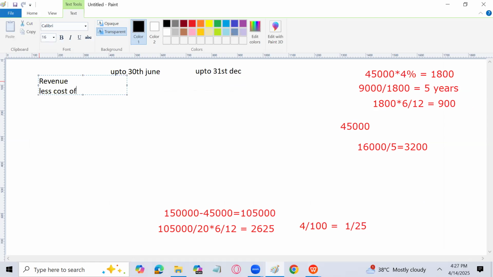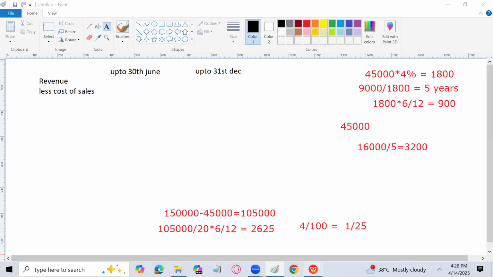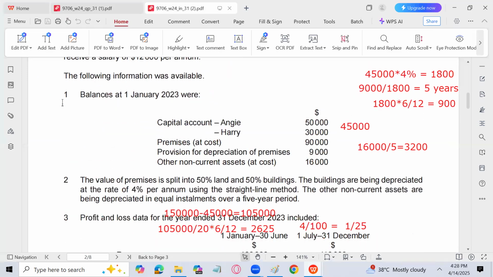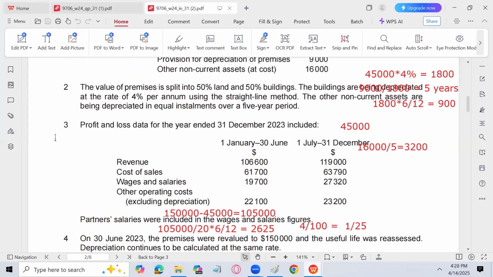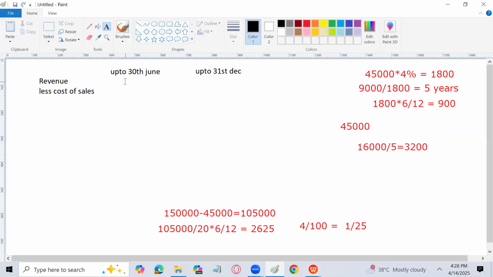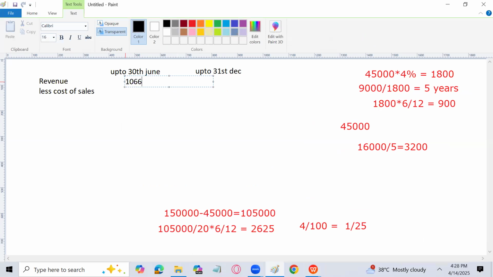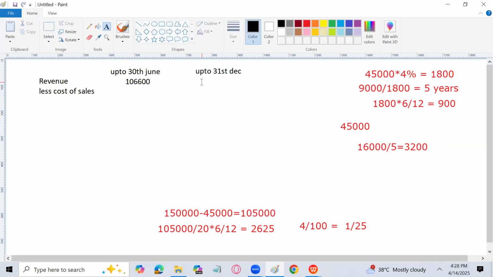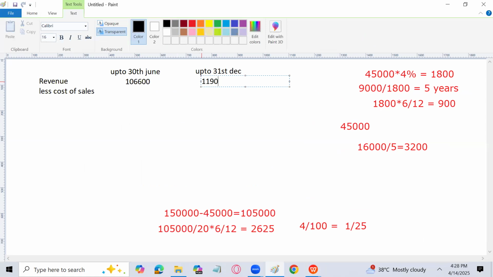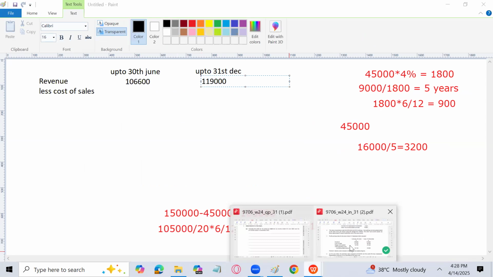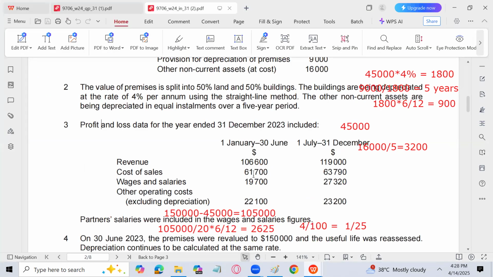Less cost of sales. Let's see what the revenue for the periods is. Revenue for both periods is given separately, so we can calculate it easily. That is given as 106,600 and 119,000. Less cost of sales, which is also given in the question, that is 61,700 and 63,790.